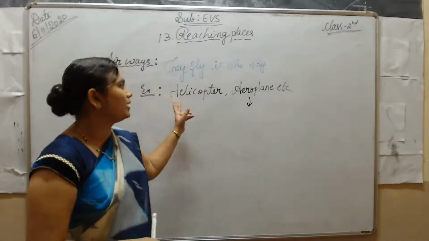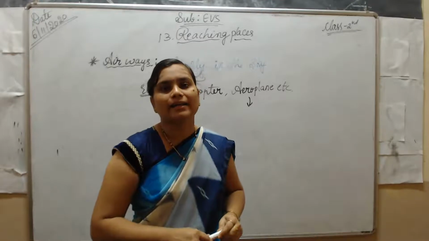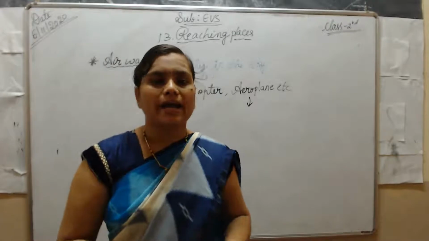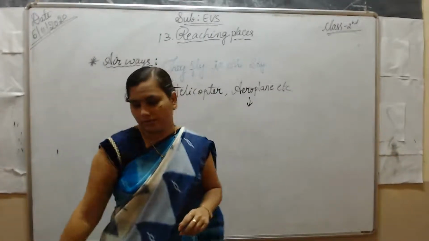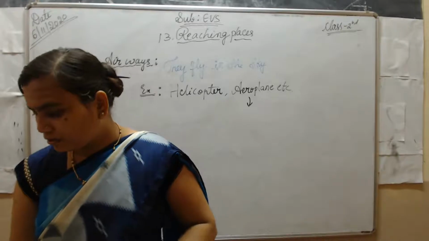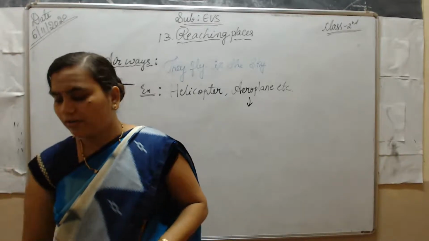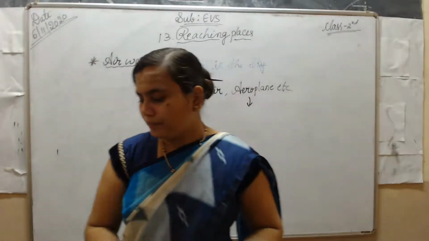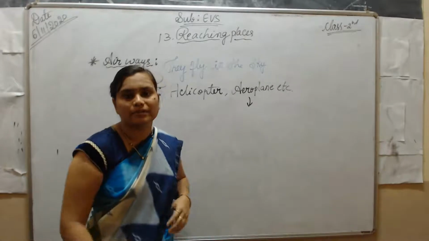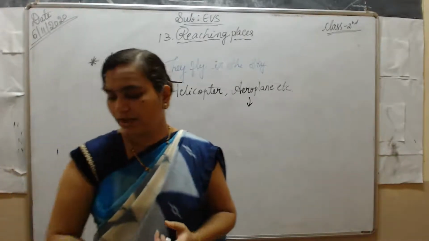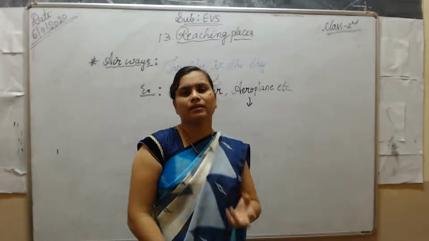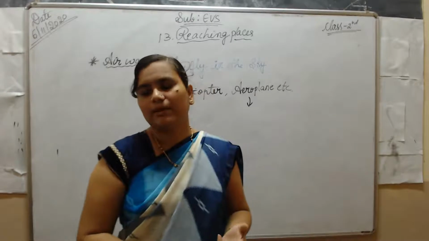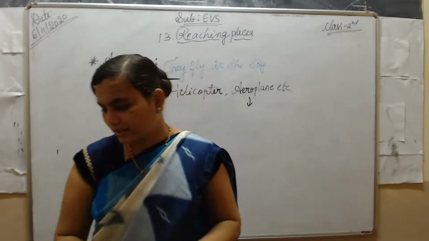Next, airways vehicles need to land and take off at the airport. A helicopter needs a helipad to stand, and an aeroplane needs runways. And also we learned about emergency vehicles. Which are the emergency vehicles? Emergency means we need some vehicles urgently. That's called emergency vehicles. Fire brigade, police van, and ambulance are the emergency vehicles.